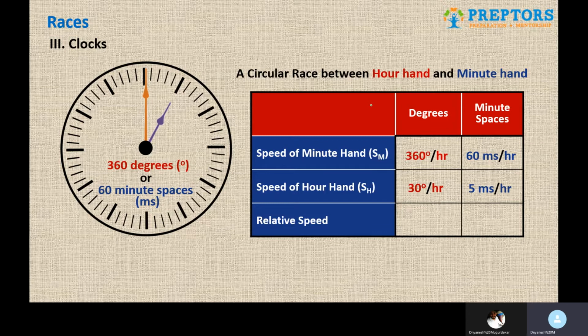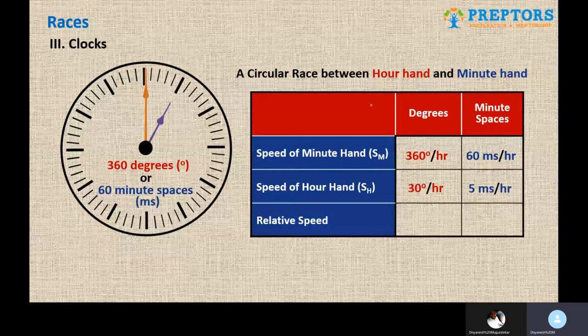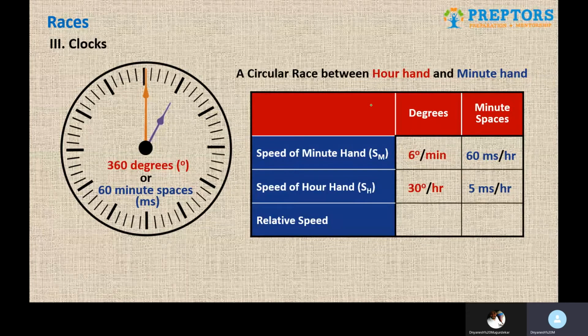So these are their speeds per hour. We have to do per minute. We'll have to divide everything by 60. When we divide that 360 by 60, we get 6 degree per minute. 60 divided by 60, 1 minute space per minute. 30 divided by 60, half degree per minute. And lastly, 5 divided by 60, 1 by 12 minute spaces per minute. So these are their individual speeds.